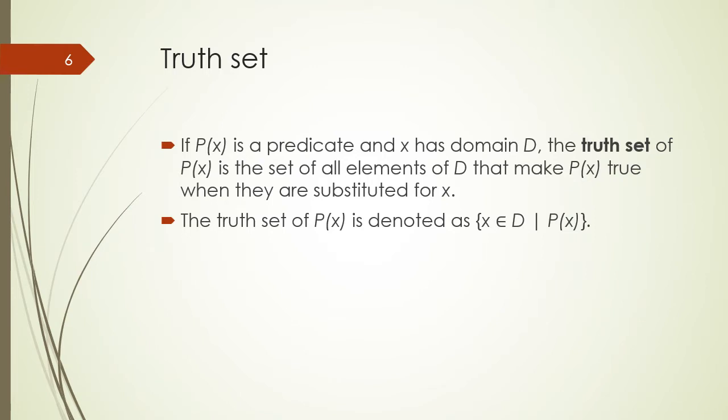If a predicate P(x) has a domain D, then the truth set of predicate P(x) is the set of all elements of D that make the predicate P(x) true when they are substituted for x, and the truth set for P(x) is represented by this set.